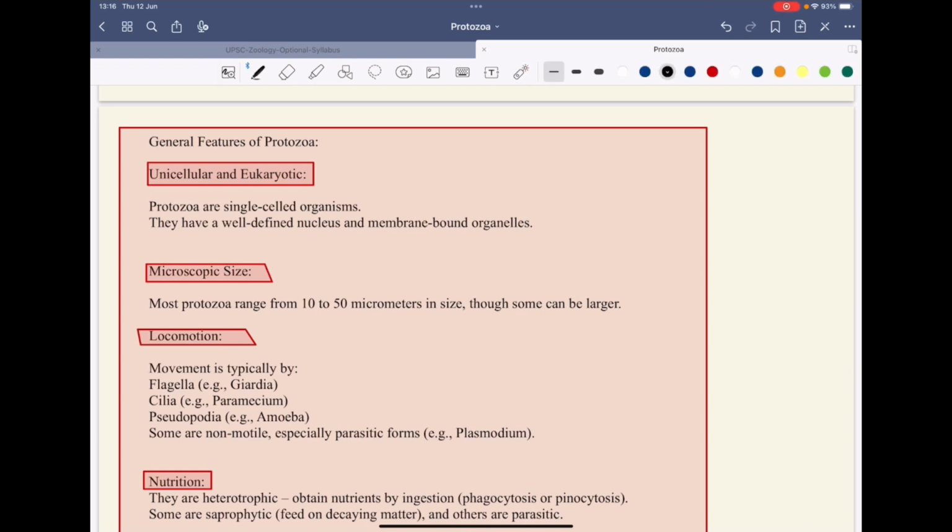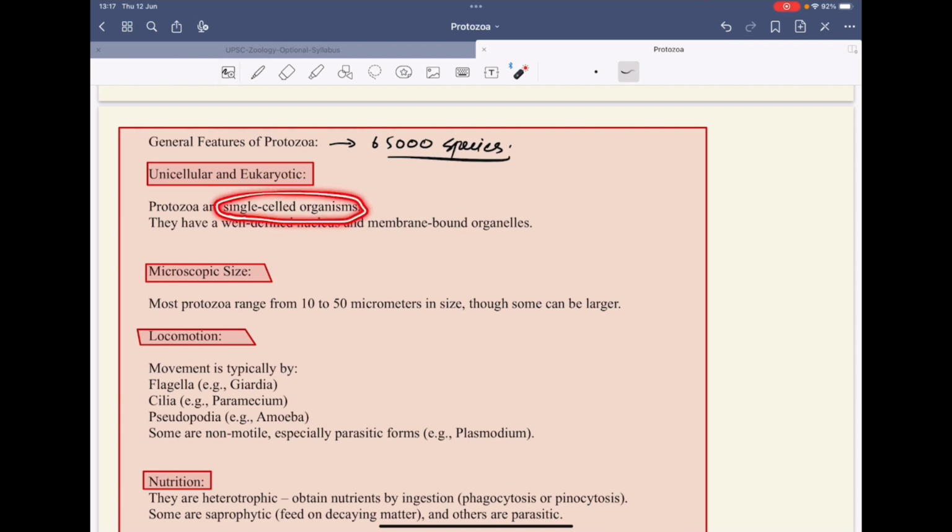There are about 65,000 species of protozoa. So these are unicellular, eukaryotic.